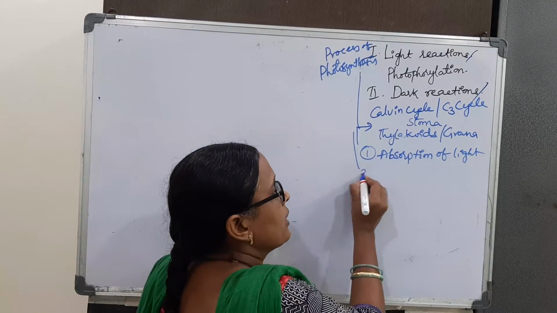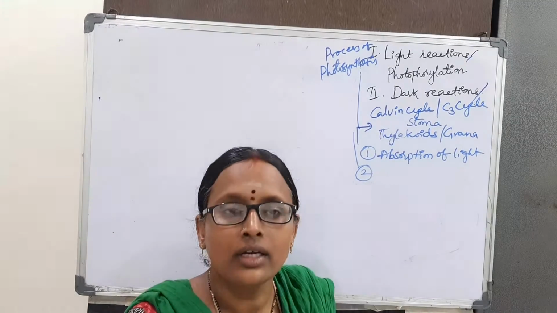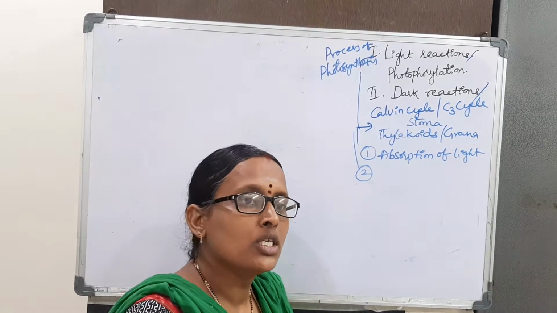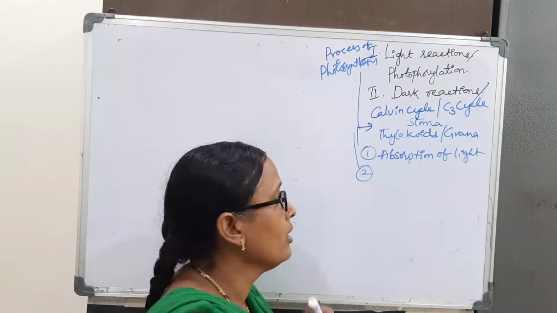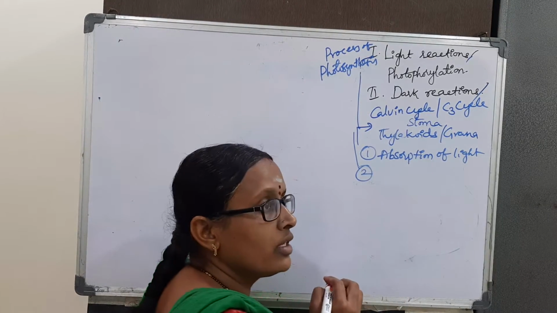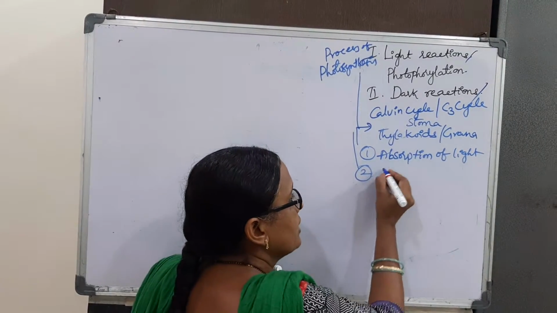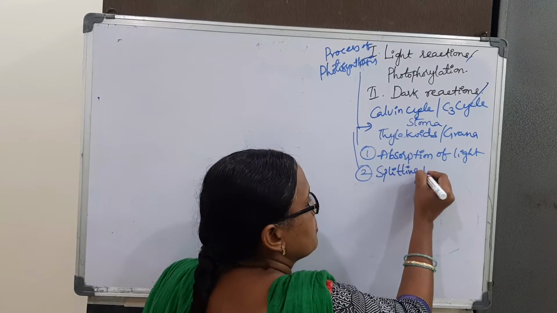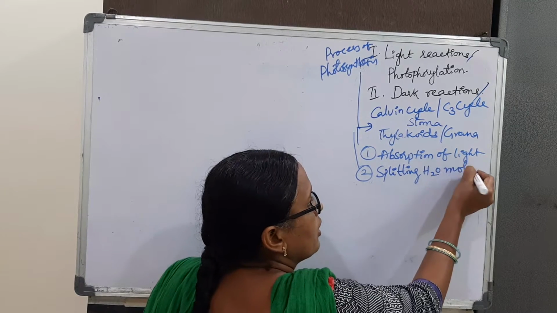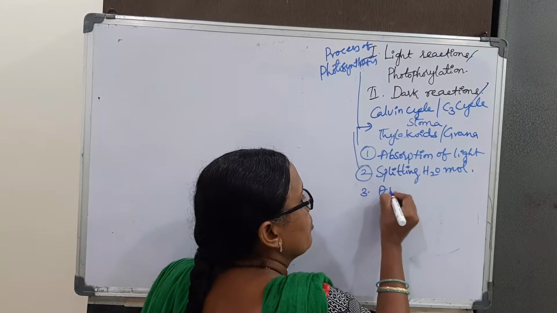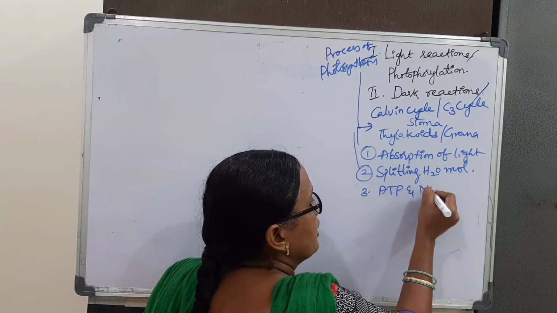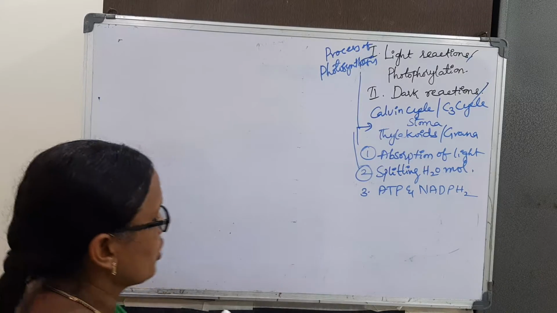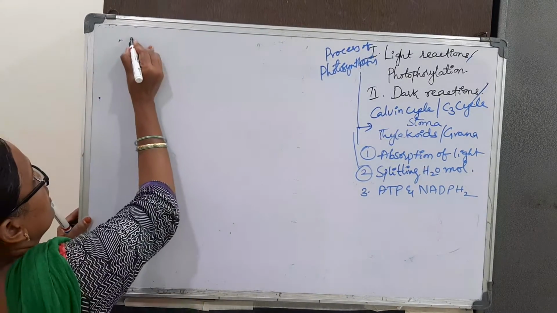So how do they absorb light? There are special systems. Pigments are arranged in the form of quantasomes. So quantasomes take the light, and photosystem 1 and photosystem 2 are there to absorb the light. Second, splitting of water molecule. Third is formation of ATP and NADPH2. So this is phosphorylation or photophosphorylation.